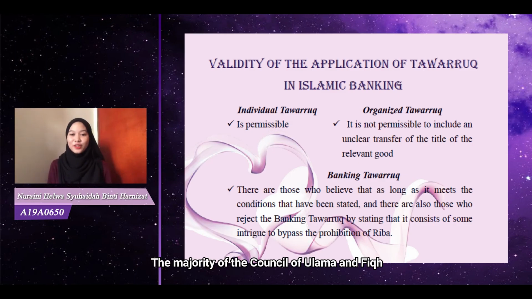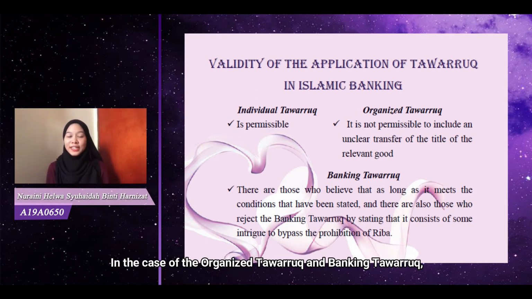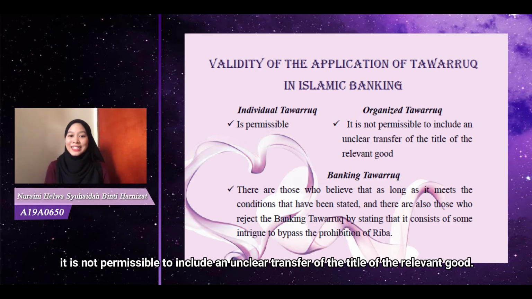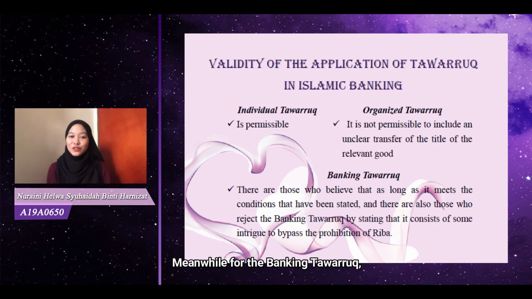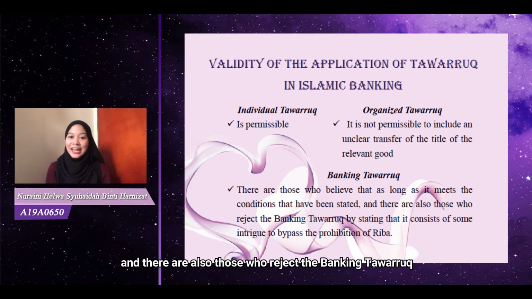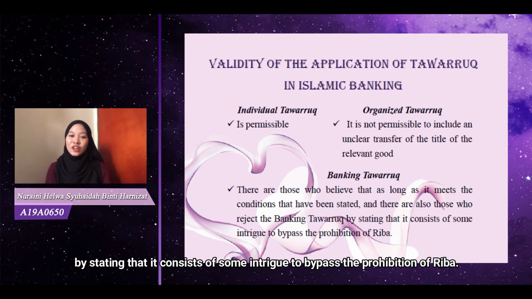The majority of the Council of Ulama and Fiqh assume that individual tawarruk is permissible. In the case of organized tawarruk and banking tawarruk, scholars have differing opinions and views. The Muslim World League resolution on organized tawarruk says it is not permissible to include an unclear transfer of the title of the relevant good. Meanwhile, for banking tawarruk, there are those who believe it is permissible as long as it meets the conditions that have been stated, and there are also those who reject banking tawarruk, stating that it consists of some intrigue to bypass the prohibition of riba.